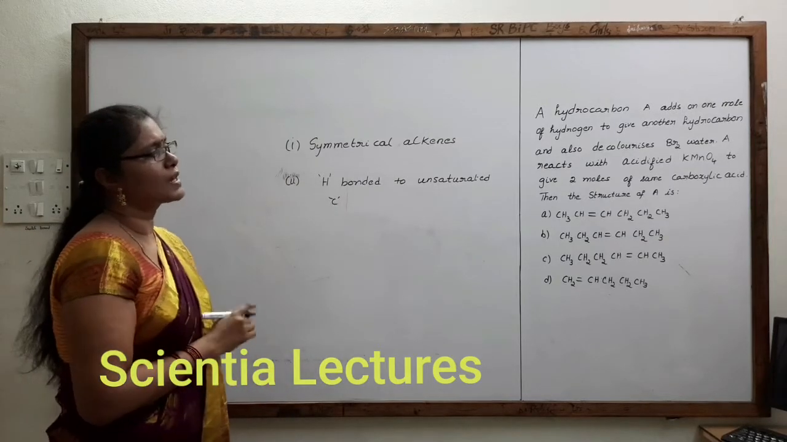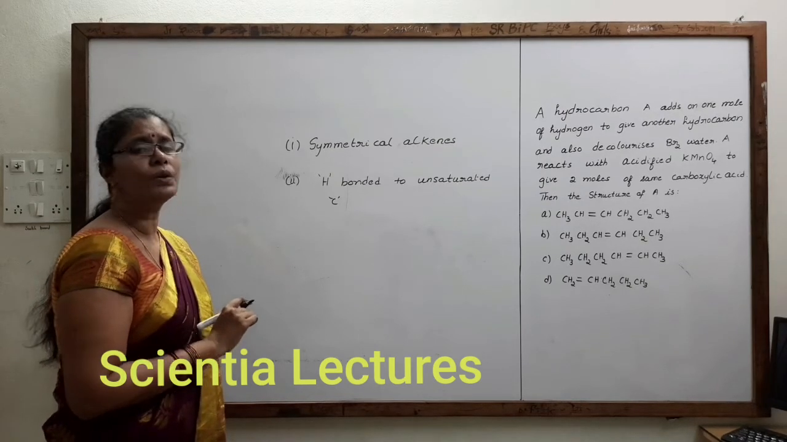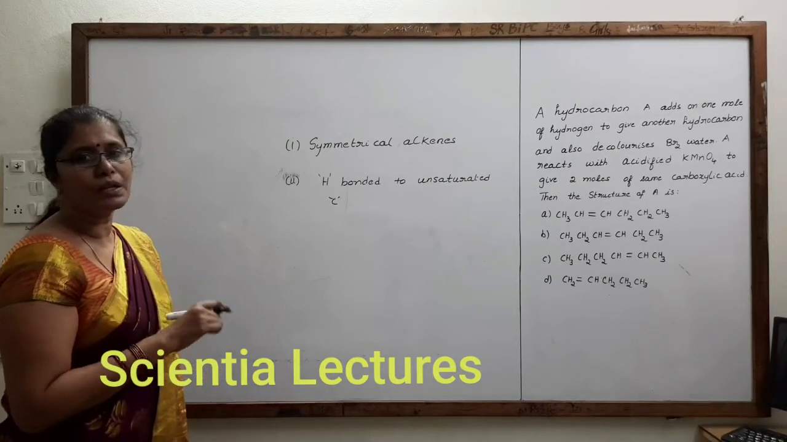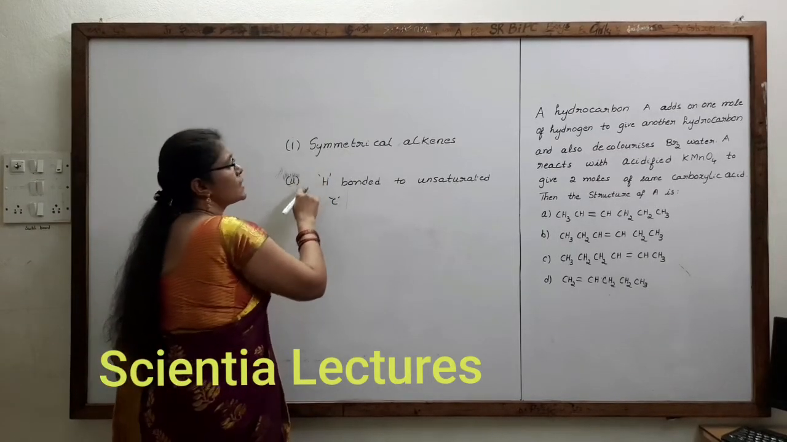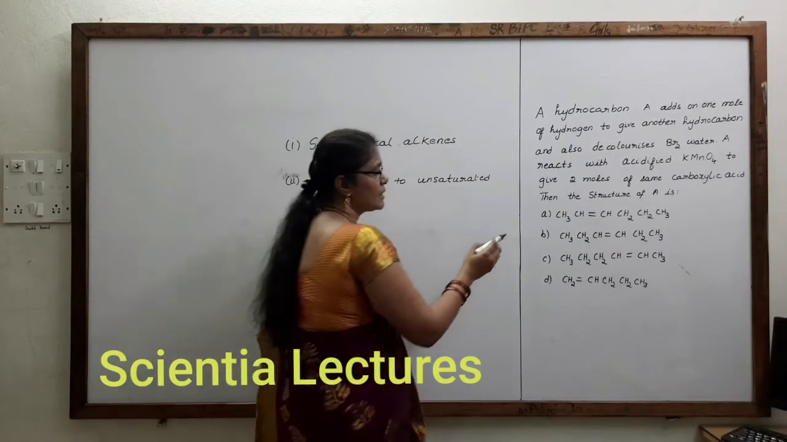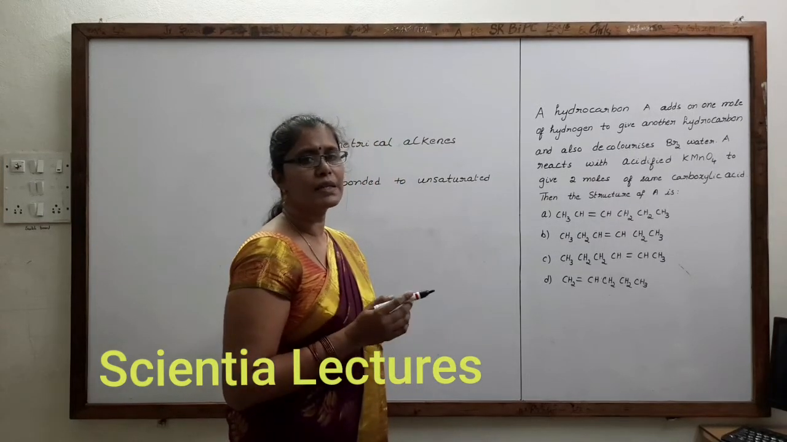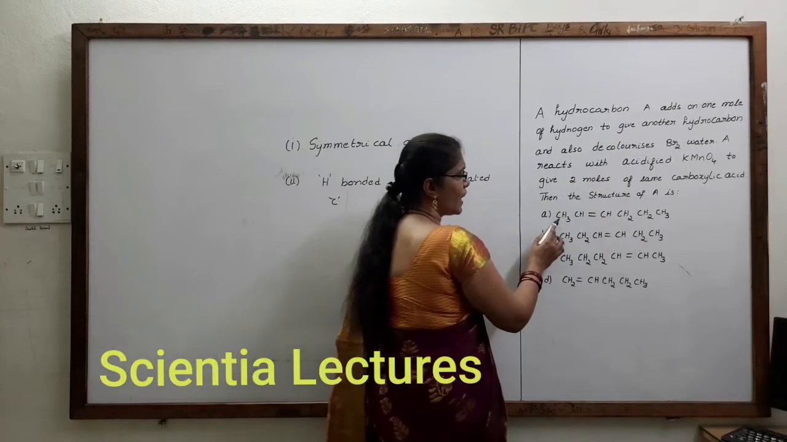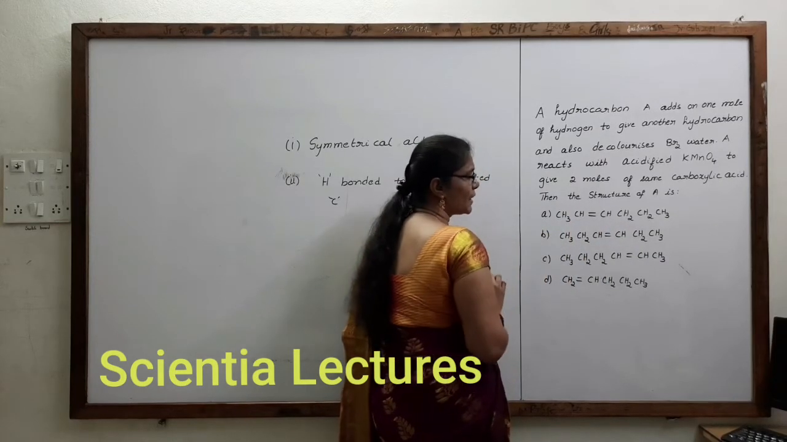So, since 2 moles of the same carboxylic acid are required, there should be hydrogen bonded directly to the unsaturated carbons. Then only that would be changed to OH and we can get a carboxylic acid. Let us check which option satisfies these 2 conditions. The first one is not a symmetrical alkene, because symmetrical alkene means on either side of the double bond it should have the same group. Here on this side we have a methyl group, whereas on that side we have a propyl group. So it is not a symmetrical alkene.